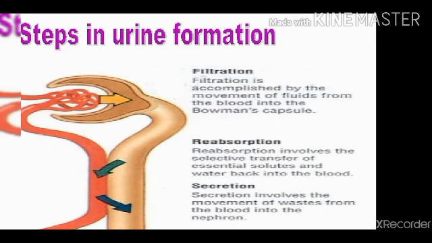The third step is called tubular secretion. Some minerals and ions, mainly ammonium ion, bicarbonate ion and hydrogen ion, are selectively excreted out from the nephron in the DCT or distal convoluted tubule part. These help in maintaining the pH of urine as well as blood.